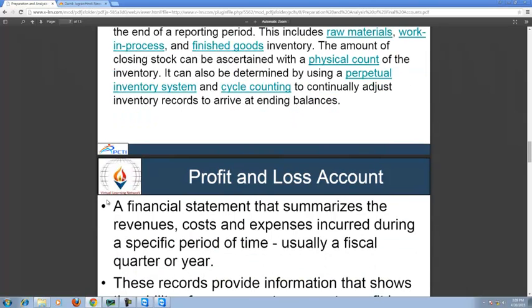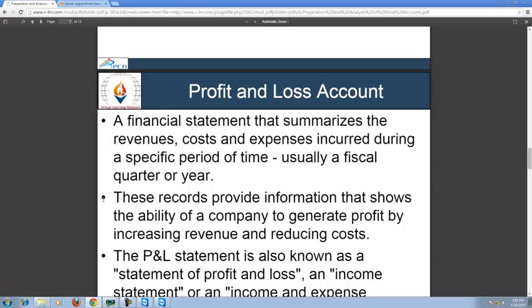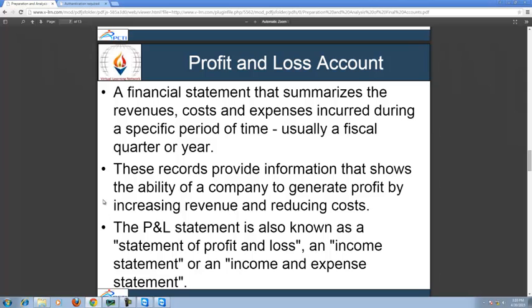And now, profit and loss accounts. It is a financial statement that summarizes the revenues, costs and expenses incurred during a specific period of time, usually a fiscal quarter or year. These records provide information that shows the ability of a company to generate profit by increasing revenue and reducing costs. The P&L statement is also known as a statement of profit and loss, an income statement, or an income and expense statement.